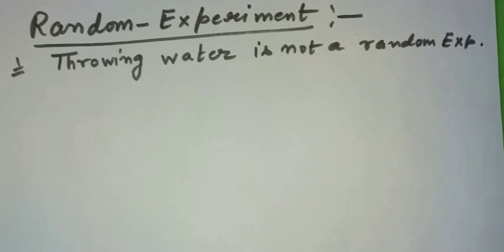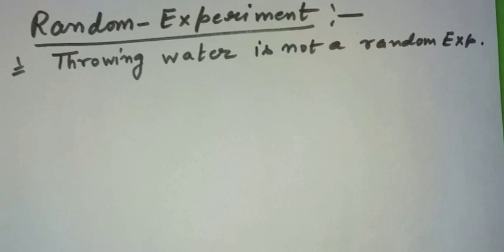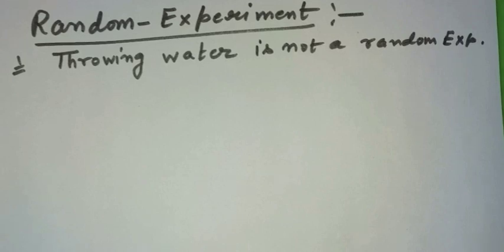If you throw the water from a tumbler, is it a random experiment or not? You very well know that when you throw the water from the tumbler, the water is going to be thrown on the floor or the object, so it is going to become wet.